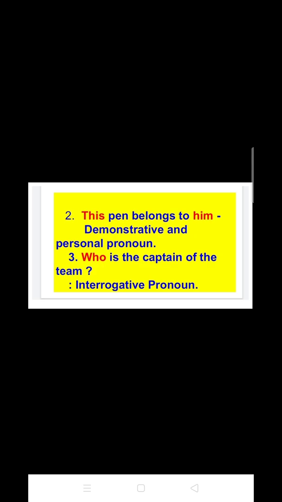Now let us start with today's class. In our previous class, we have already finished the first three types of pronouns, which are personal pronoun, interrogative pronoun and demonstrative pronoun. Now we are going to make a detailed discussion on the next two types of pronouns, which are reflexive pronoun and emphatic pronoun.